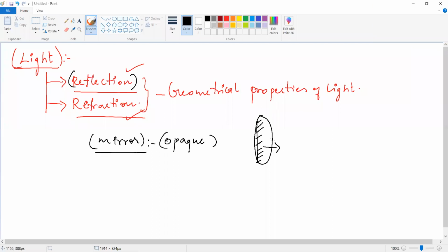The back side of the mirror is a non-reflecting surface. In this surface, there is no reflection happening. But on the front, when light falls on it, this light is reflected. It does not move into the mirror. So the back side of the mirror is the non-reflecting surface.